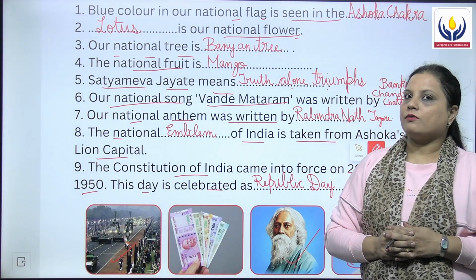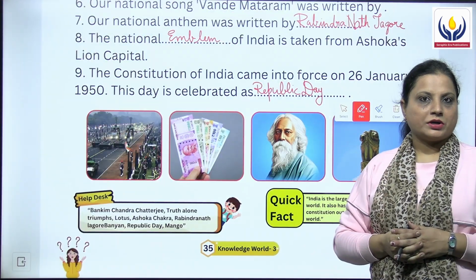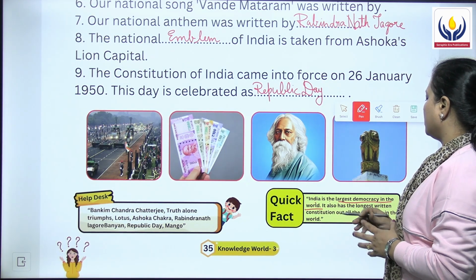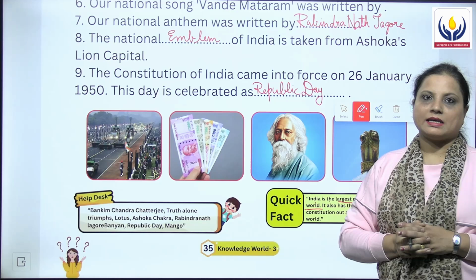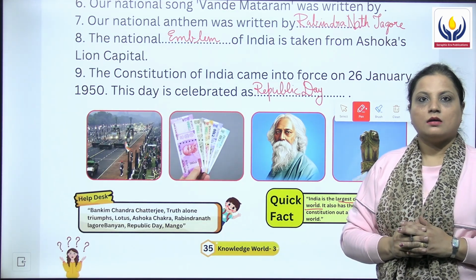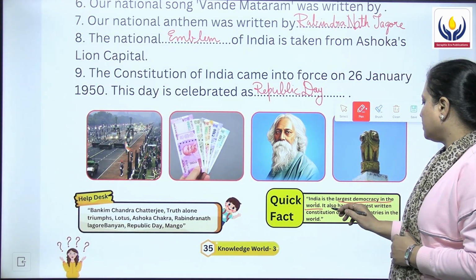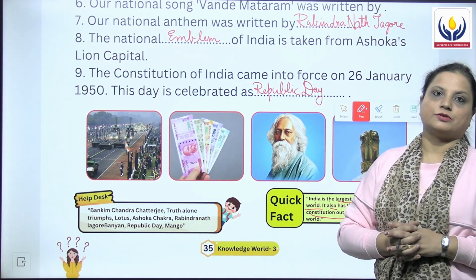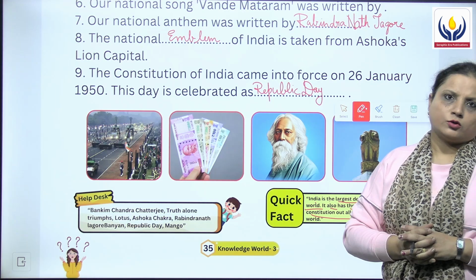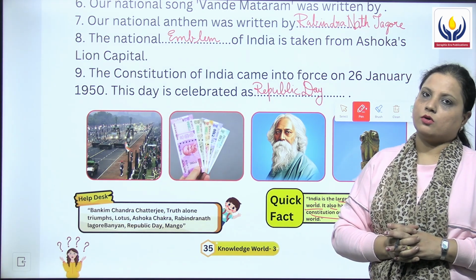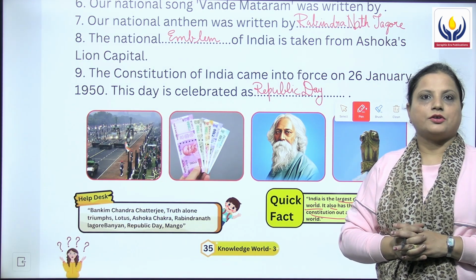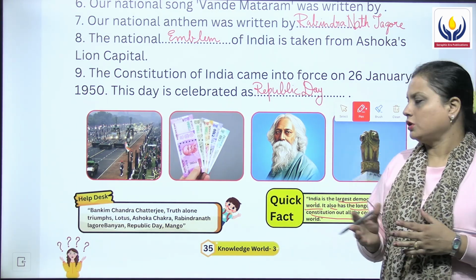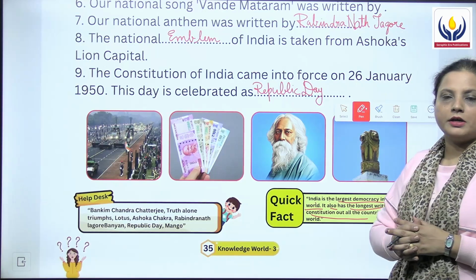Let's now do the quick fact question. The quick fact question is, India is the largest democracy in the world. हमारी दुनिया में, or you can say in our world, India has the largest democracy. And it also has the longest written constitution out of all the countries in the world. We have so many constitutions written in our world of many countries, and India is a country which has the longest constitution written.